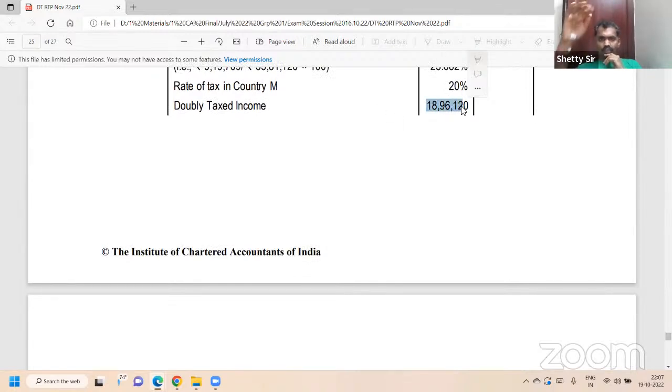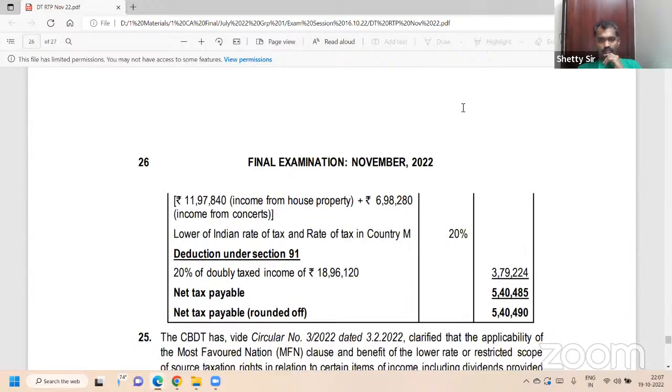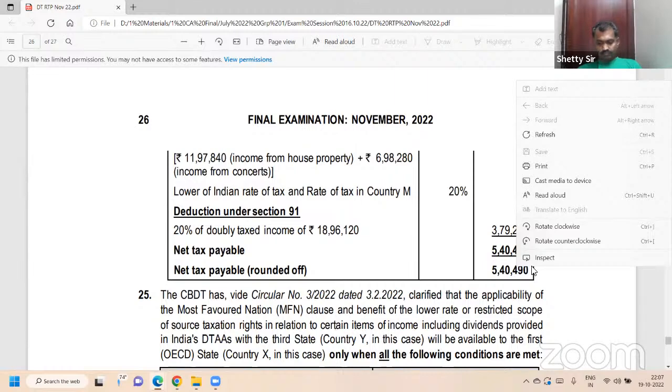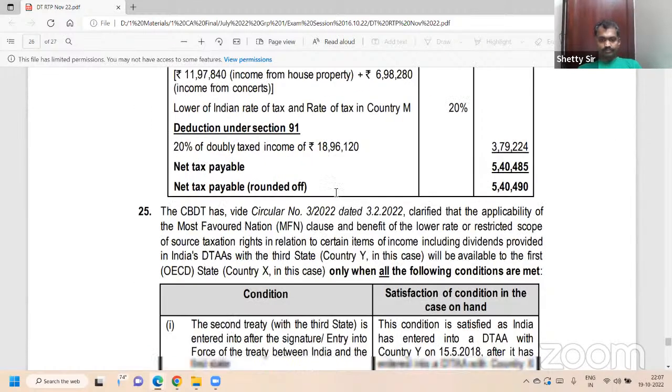You understood why I made you write Indian income separately, foreign income separately? Easily. How much does it come to? 379,224. That is all. Difference: 540,490. Yes. Understood?